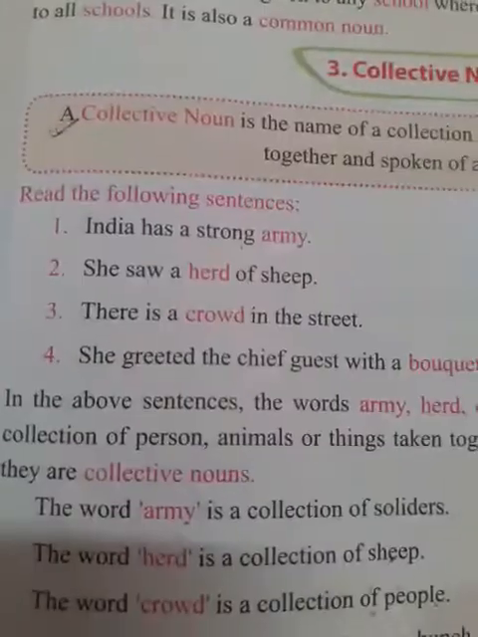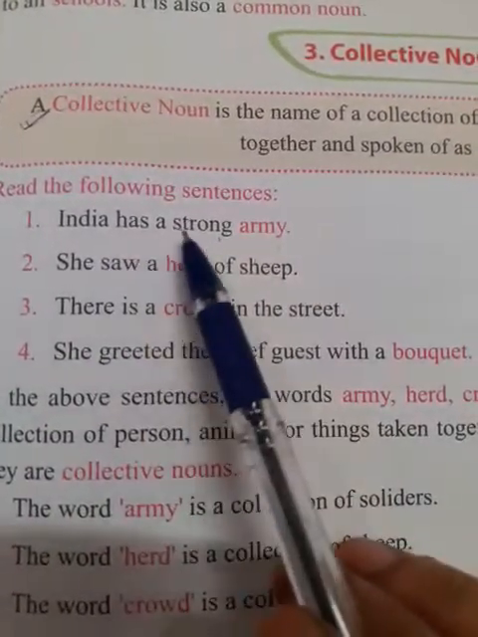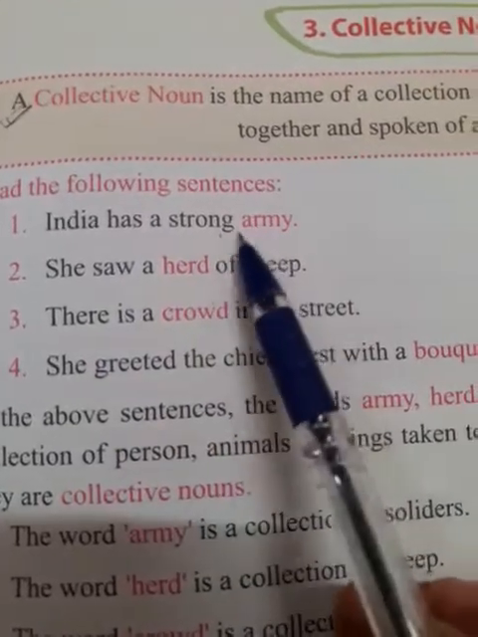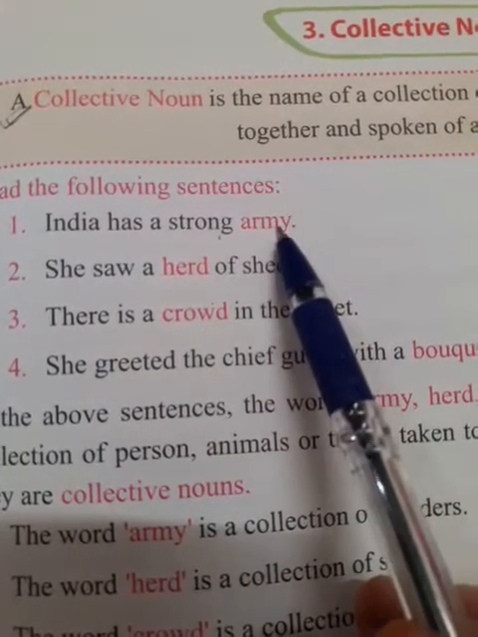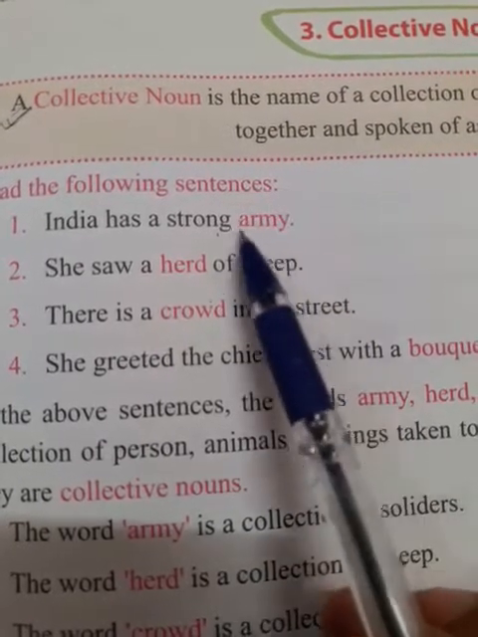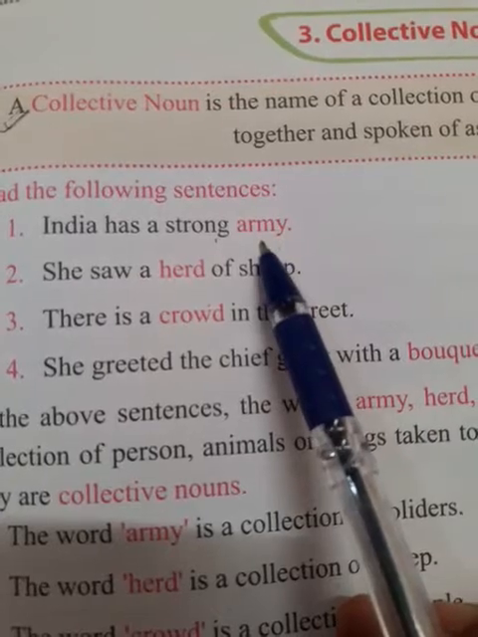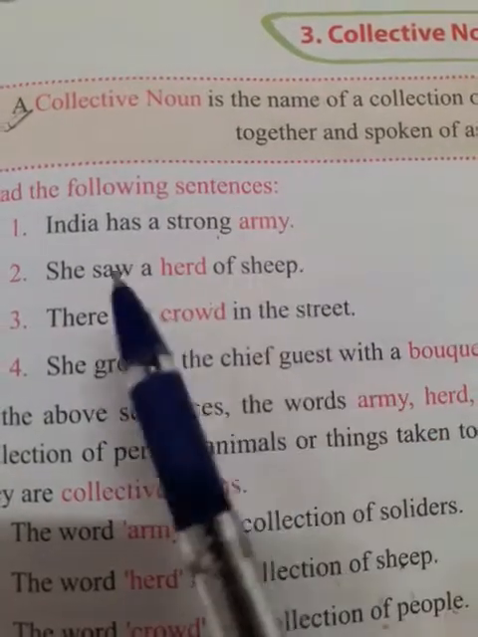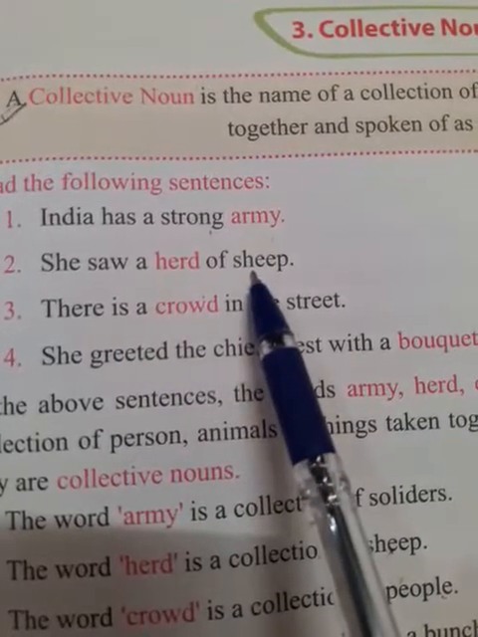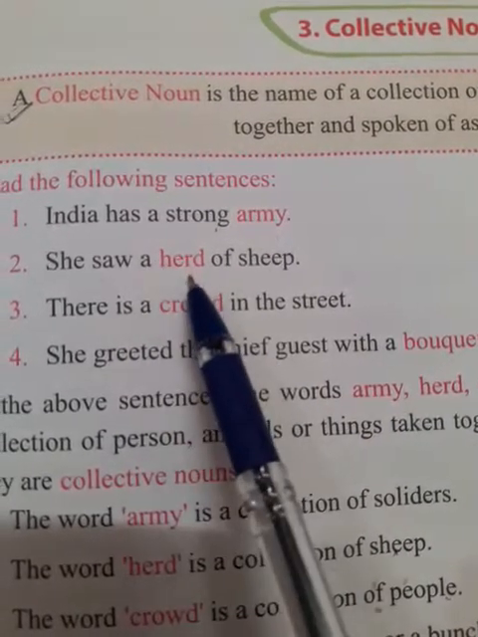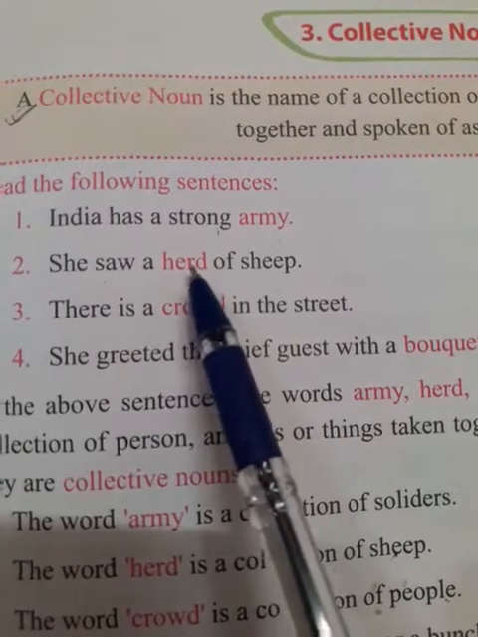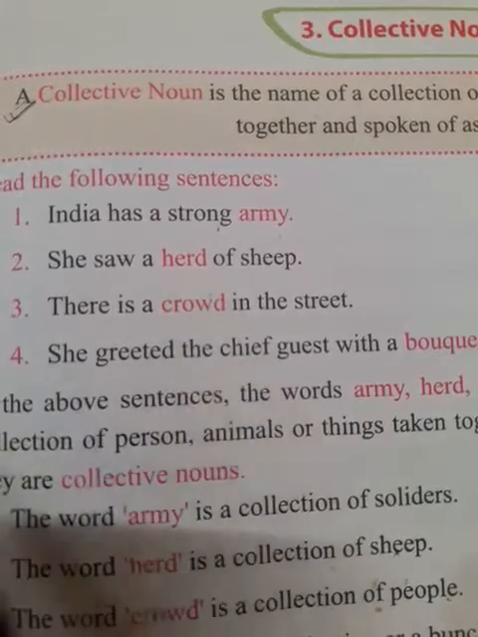A few examples you see. India has a strong army. So what does this army mean? The word army is a collection of soldiers. Yes, students, it is a collection of soldiers. So this will become our collective noun. Whereas, she saw a herd of sheep. This herd, what do you mean by this herd? It is a collection of sheep. So this herd will become our collective noun.